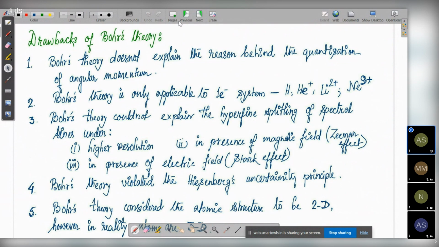Then you have the drawbacks of Bohr's theory. So this is also an important topic. Bohr's theory completely is important for your level.